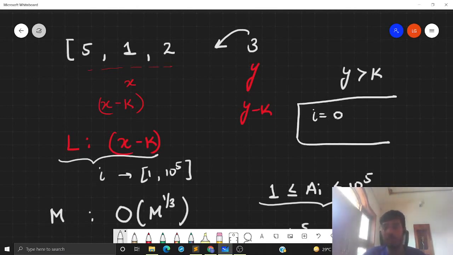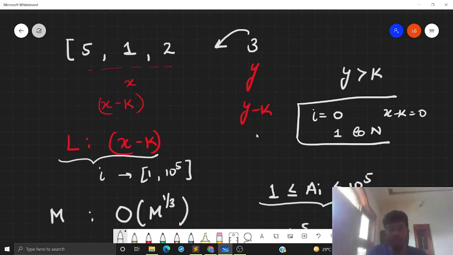index 0 will denote whether this situation is present or not, when x minus k is 0. Right? If index 0 is marked as 1, saying that yes, there is an x such that x minus k is 0, that will mean that I cannot introduce any new y, because all the numbers from 1 to n are marked 1 in this case. So I can just handle the situation in order one time, and therefore I am done with the complete algorithm.